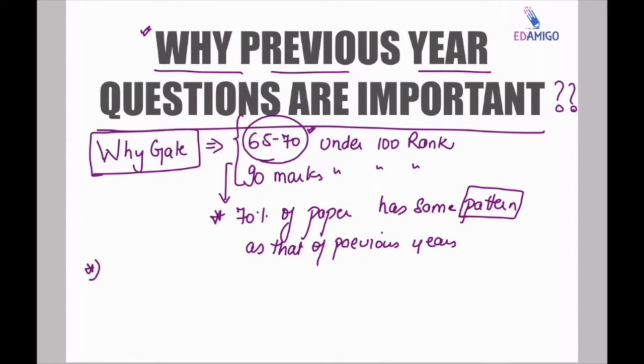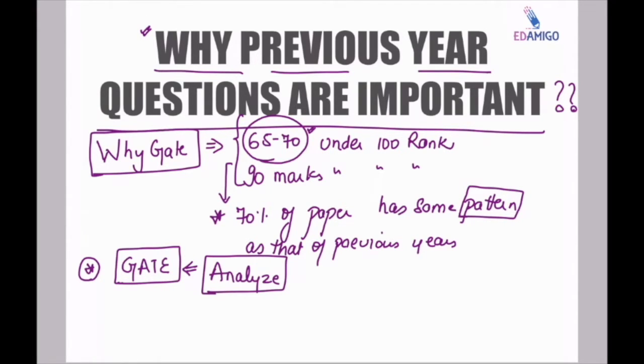Now, it is a saying that whenever you are going to a war, you must understand and analyze your enemy. So when your war is GATE, your enemy is the GATE exam. You have to crack that enemy. You have to crack the GATE exam. So you first of all have to analyze what kind of questions they are asking, and according to that you have to prepare.